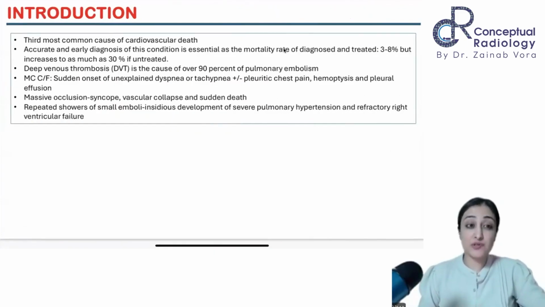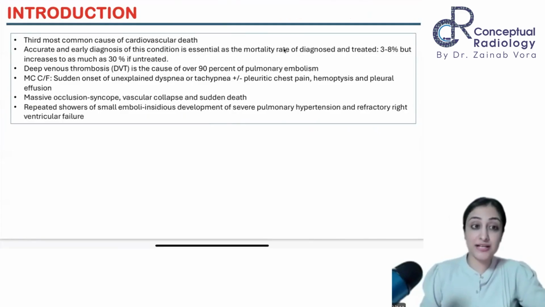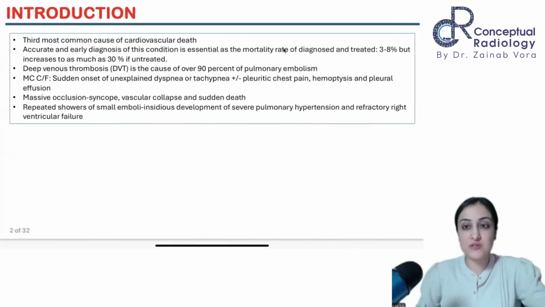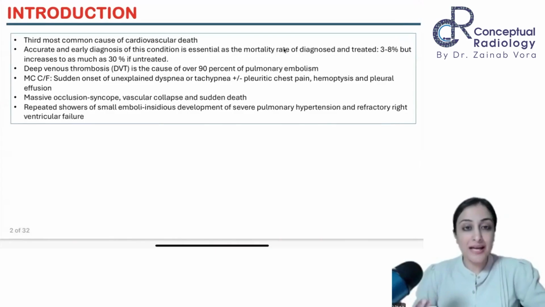So pulmonary embolism is a very, very common cause of death, particularly cardiovascular death. So it's the third most common cause of cardiovascular death, preceded only by aortic dissection and MI. Okay, so this is the third most common cause. Accurate and early diagnosis of this condition is essential because mortality rate is 3 to 8% if diagnosed and treated, but as high as 10% or higher. So the diagnosis becomes very, very crucial, and the onus is on you to pick it up. And that's what we'll discuss.